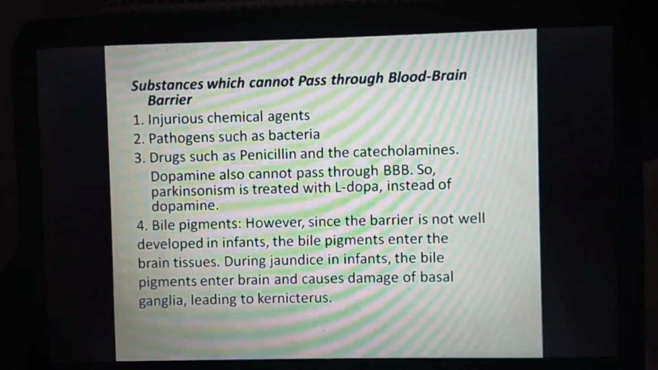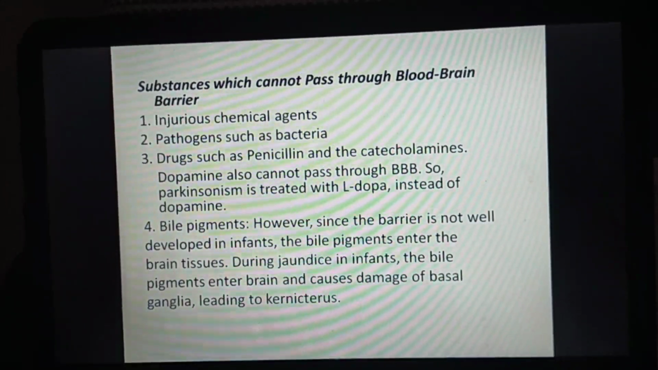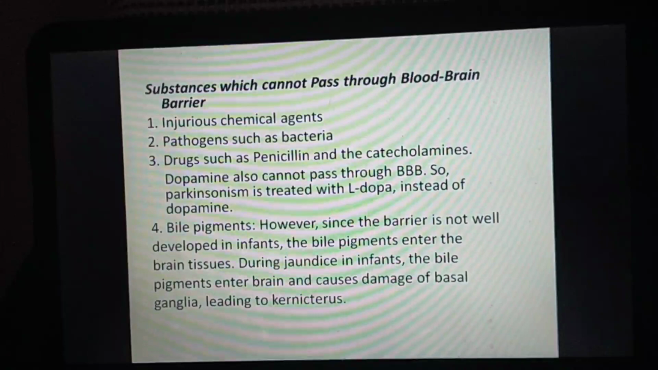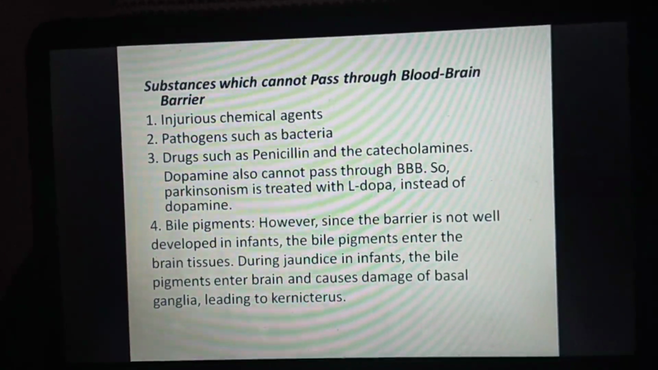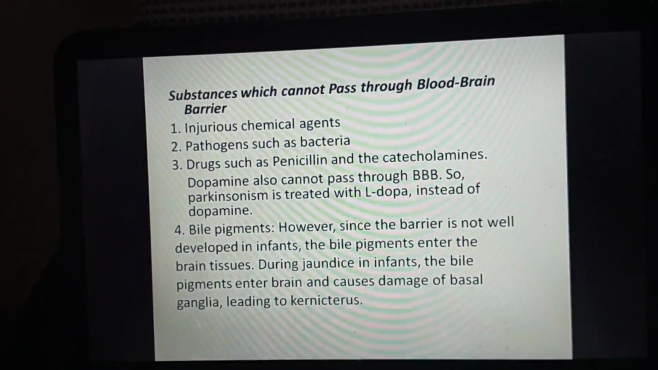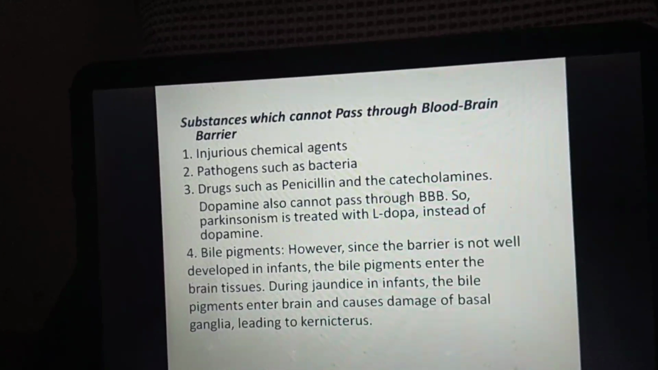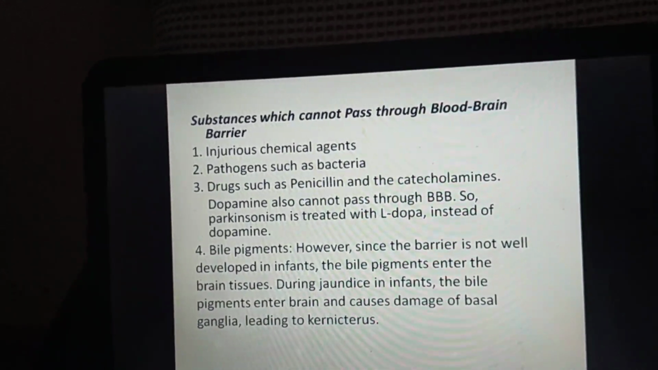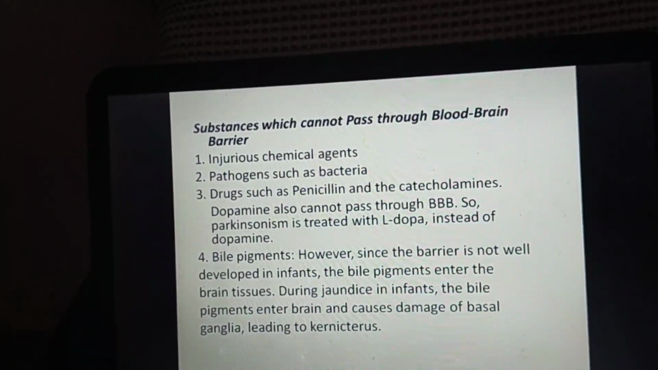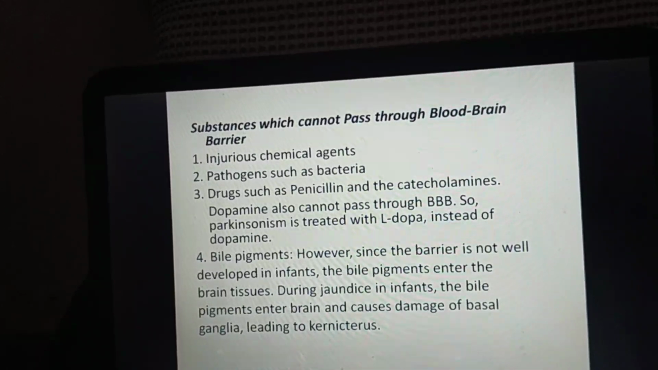So kernicterus is a disorder in which cerebral palsy, hearing loss, vision problems or mental retardation-like symptoms or diseases, or we can say a bunch of symptoms, can appear. It is also known as bilirubin encephalopathy. So it happens in infants only.